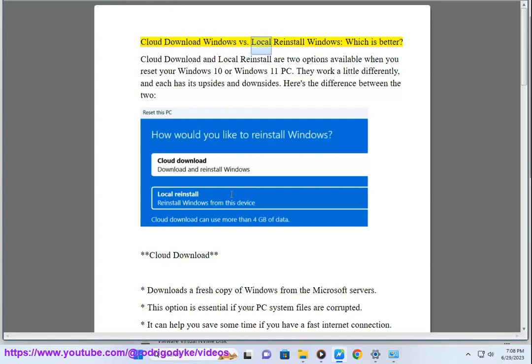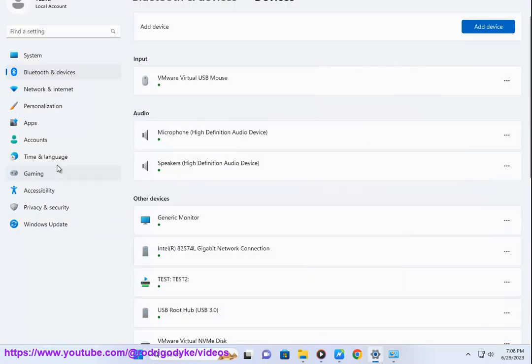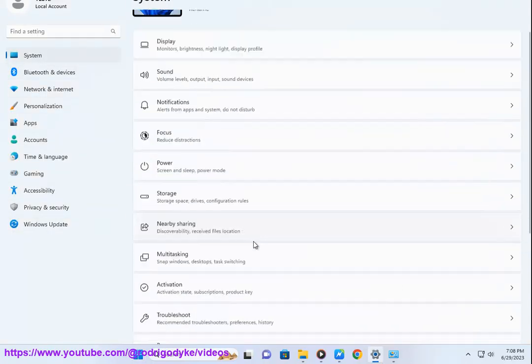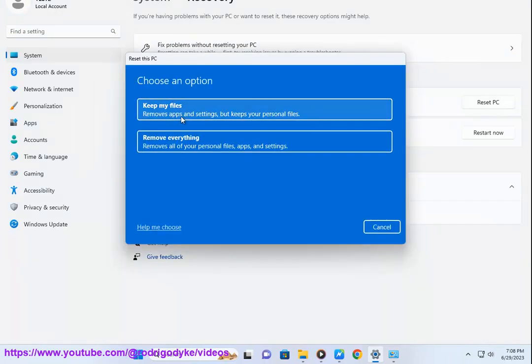Cloud download Windows versus local reinstall Windows, which is better? Cloud download and local reinstall are two options available when you reset your Windows 10 or Windows 11 PC. They work a little differently, and each has its upsides and downsides. Here's the difference between the two.